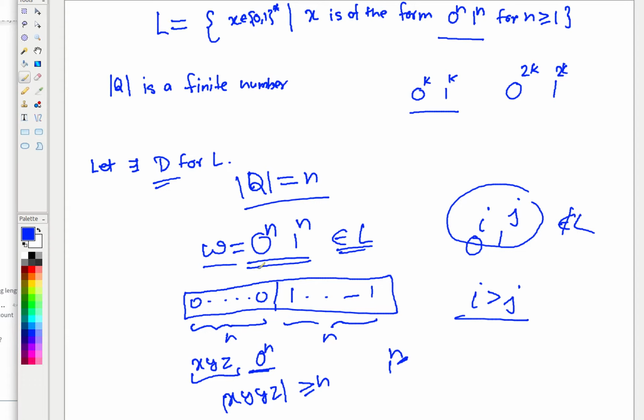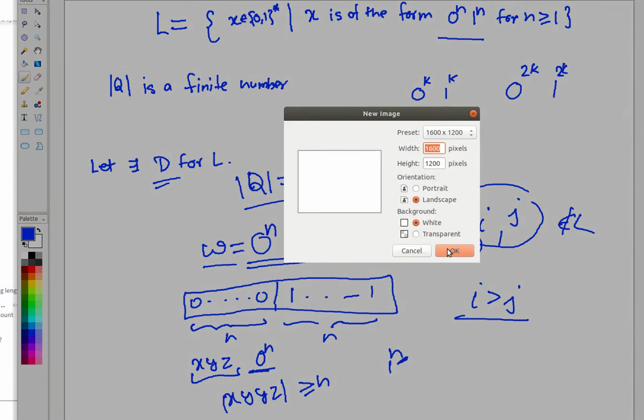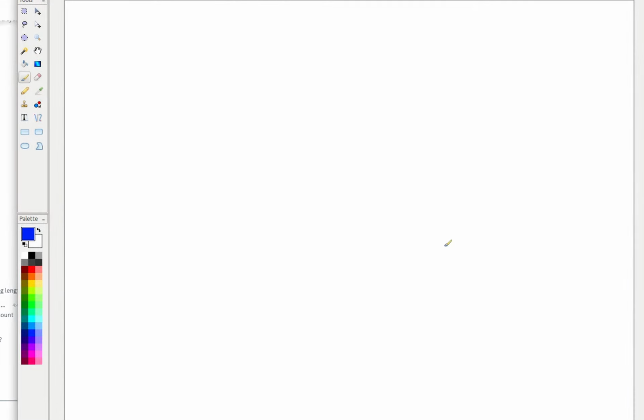So this is just a concept to make you understand that we can use the same infinite principle to design a testing tool, to prove that a language is not regular. Let us discuss that, and it is something very popular in theory of computation.